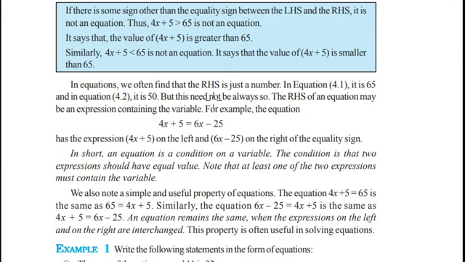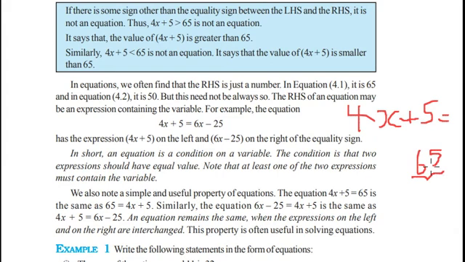We often find that RHS is just a number. In our previous example, we saw that 4x plus 5 is equal to 65. The RHS is a number. We find this case in most situations, but it may not always be so.